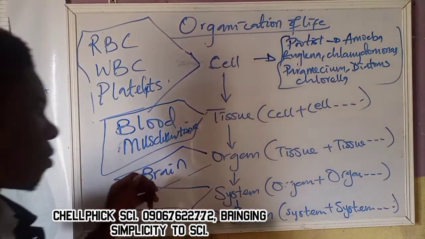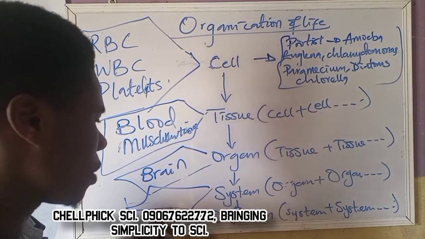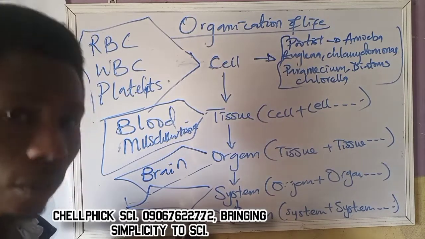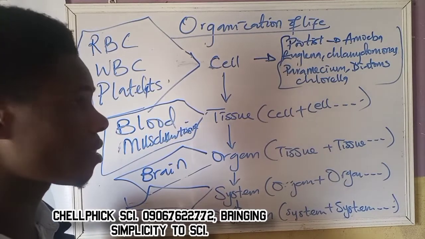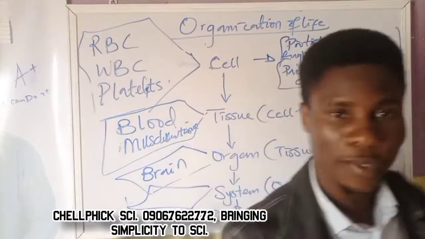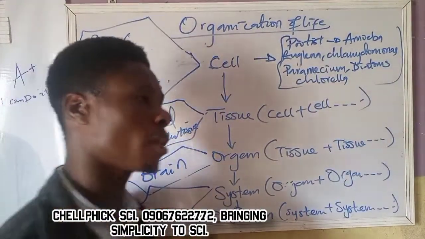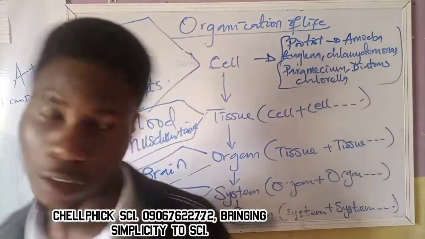So these are very good. The brain. And the next one is the organism. Talking about the system, if you have an example of system, just write as many systems as you know. Excretory system, respiratory system, nervous system, reproductive system, transportatory system, which is also known as circulatory system, and so on and so forth.